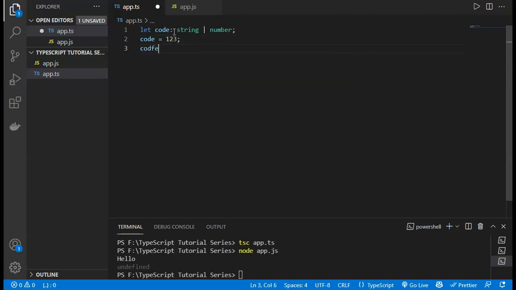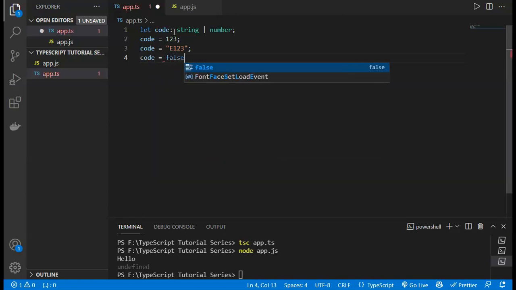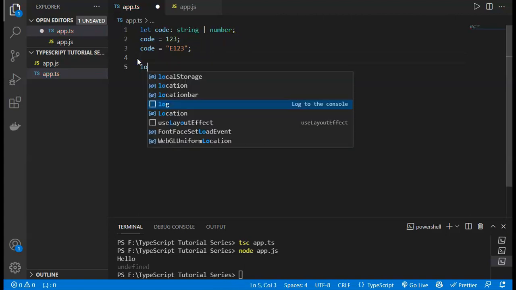And if I give the code equal to any string value, like E123, then you will see it accepts both values. But if I give the code any other value, like false or true, it will not accept that. Then you will see it gives us an error. So these are the concepts of unions.